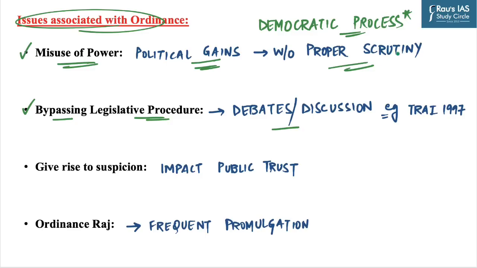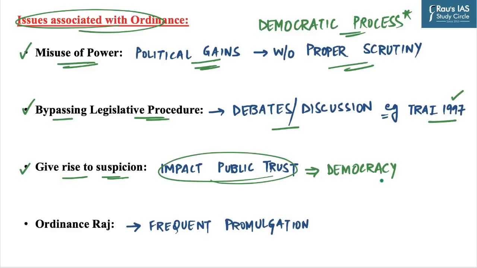For example, the Telecom Regulatory Authority of India was created in 1997, first by an ordinance and then by an Act of Parliament. Frequent promulgation of ordinances gives rise to suspicion among the general public regarding the intent of the government, and it impacts public trust in the system, which will impact the foundation of parliamentary democracy in India.